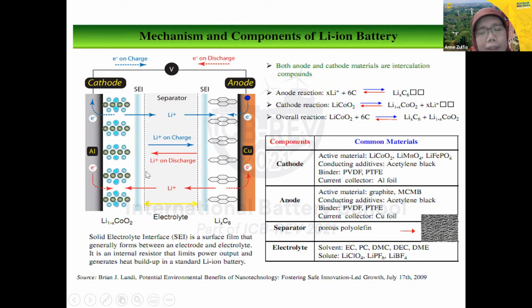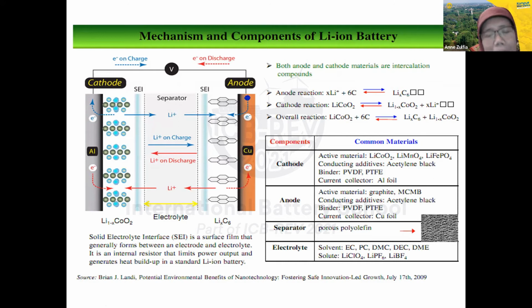During operation of this battery, first of all, the lithium ions from the anode move to the cathode through the electrolyte. If you use graphite, when the graphite contacts the electrolyte here, it produces the solid electrolyte interface. This SEI will block the movement of the lithium ions, and we don't need it.